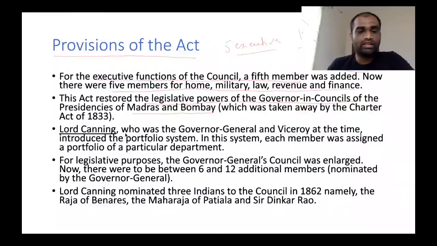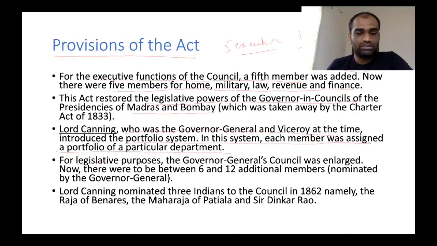Now, Lord Canning, who was Governor General and Viceroy at the time, introduced a portfolio system. In this system, each member was assigned a portfolio of a particular department. It's similar to how we follow the Home Ministry and Finance Ministry in our current administration. This is also called the portfolio system. So a particular portfolio like health will be assigned to a particular executive council member, and education will be given to another minister. So this portfolio system was introduced for the very first time.